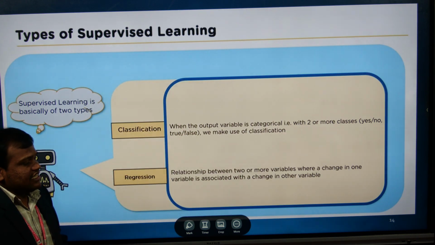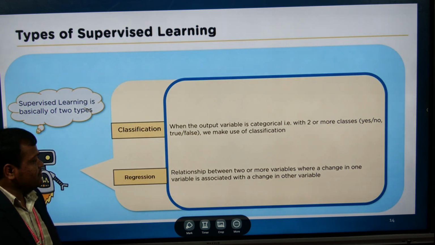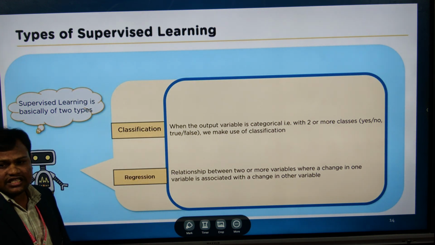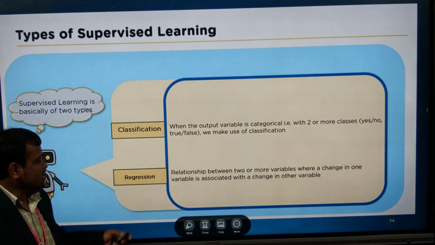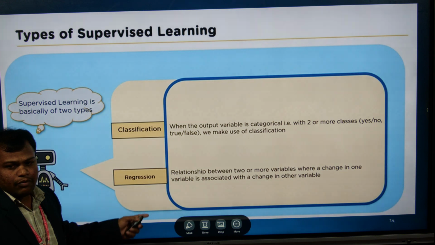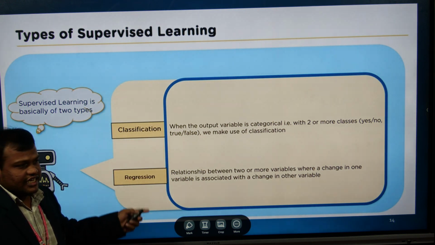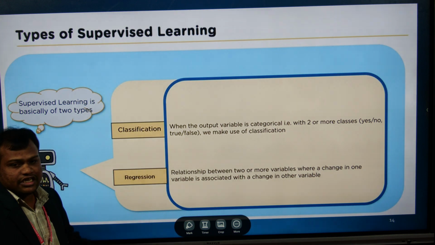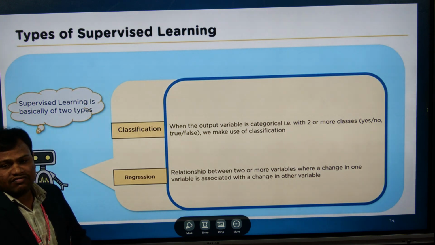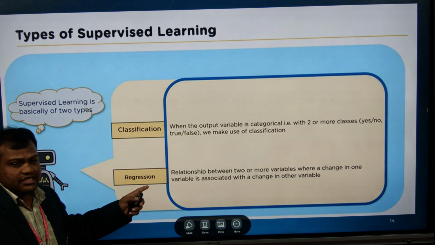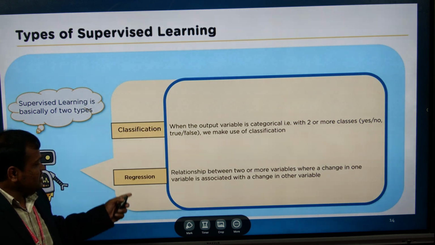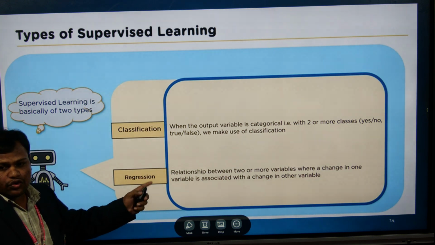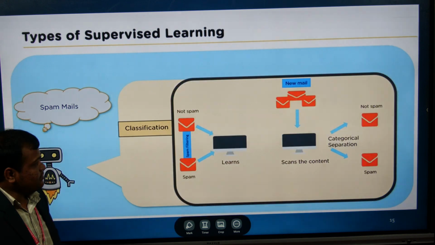By using supervised learning we solve problems like classification as well as regression. Classification means the model is going to predict yes or no, as well as true or false. These things are done by classification. If we talk about regression, problems like the relationship between two variables, the dependent variable and the independent variable, we solve by using supervised learning. So this comes under regression. Yes or no, true or false comes under classification.